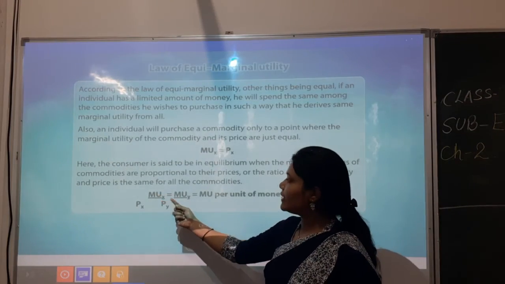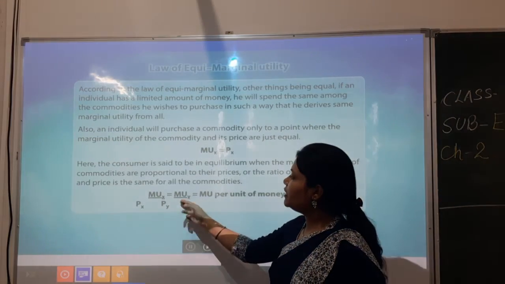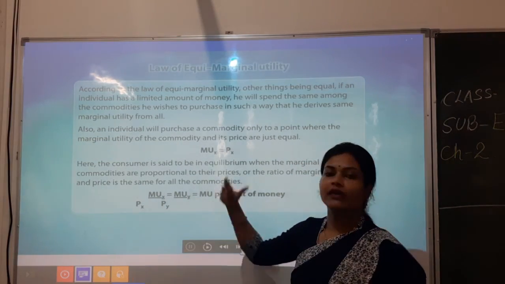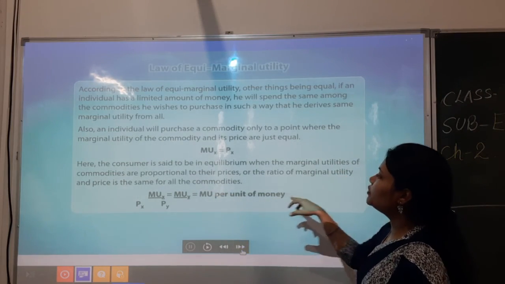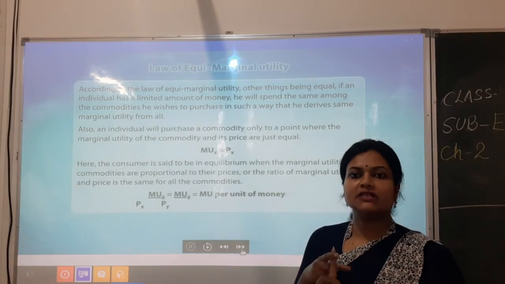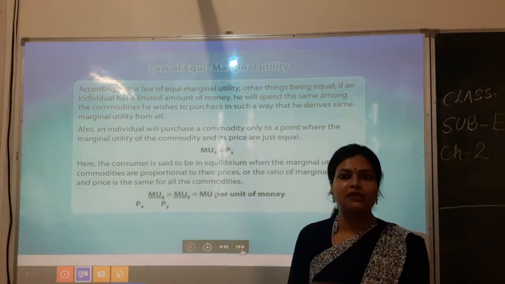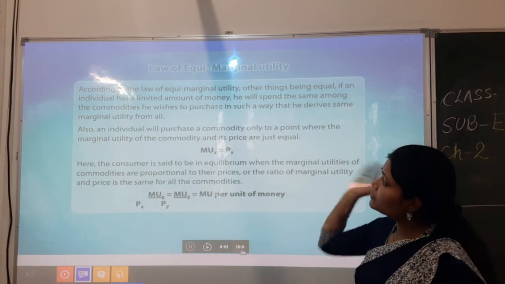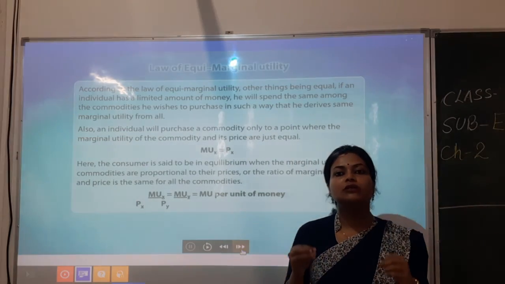So MUx, the marginal utility of any product X, will be equal to the marginal utility of any product Y, and that will be equal to the marginal utility per unit of money. So the money we have spent on purchasing commodities X and Y will be equal to the satisfaction we get.